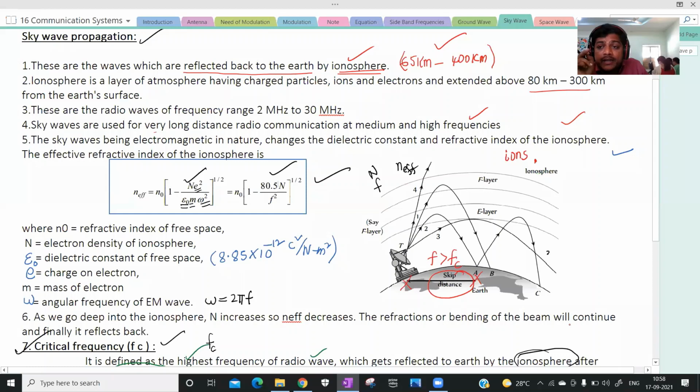The distance from that point to the transmitter, whenever the frequency of the electromagnetic waves is greater than the critical frequency, is called skip distance.